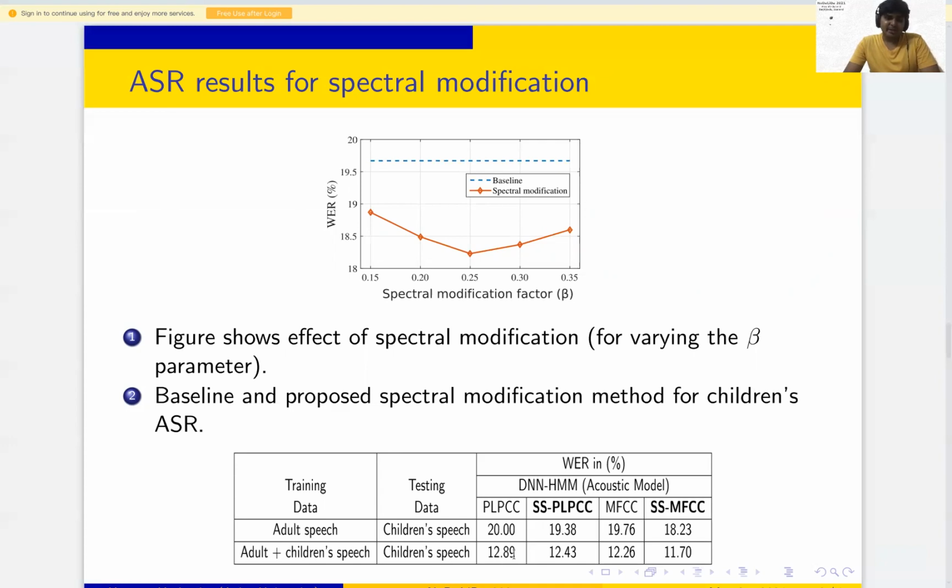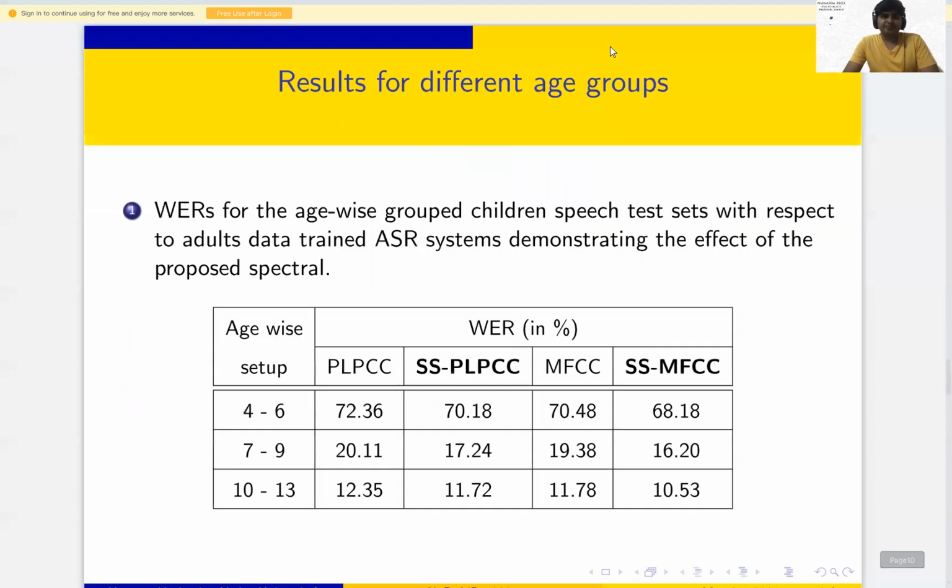PLPCC gives 12.89, and after spectral sharpening PLPCC we are getting 12.43. For MFCC we are getting 12.26, and spectral sharpening MFCC is 11.70. So this is the overall performance in the case of the mixed ASR, adult plus children, as well as adult speech. For both cases, our proposed method is improving the performance.